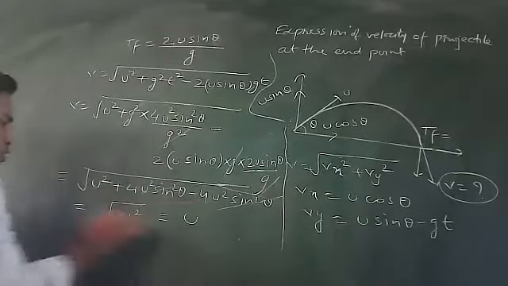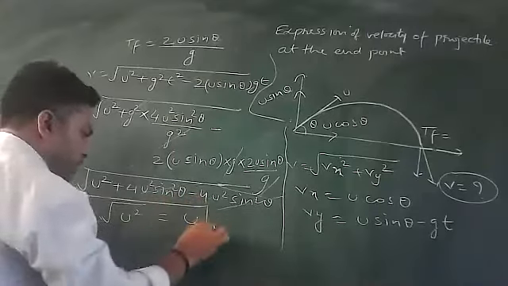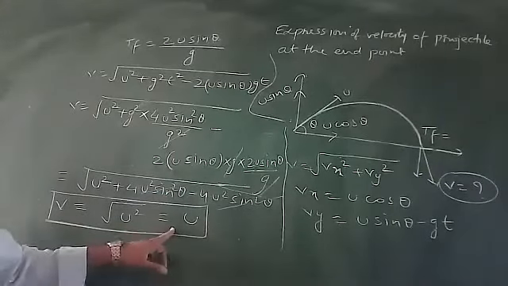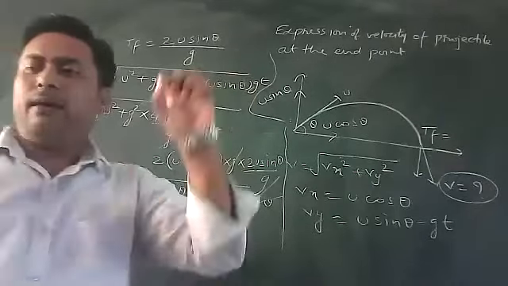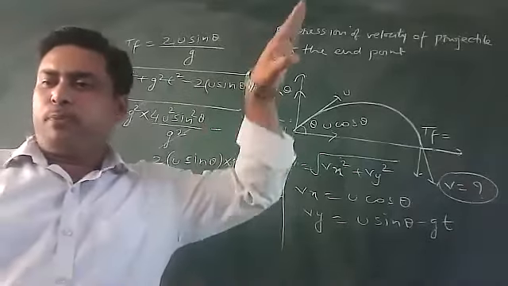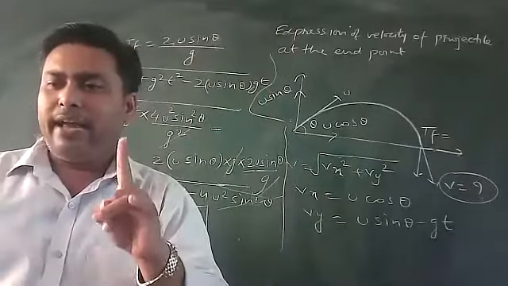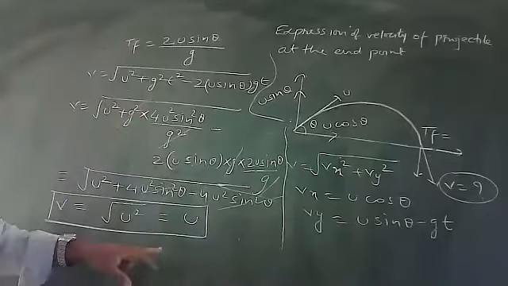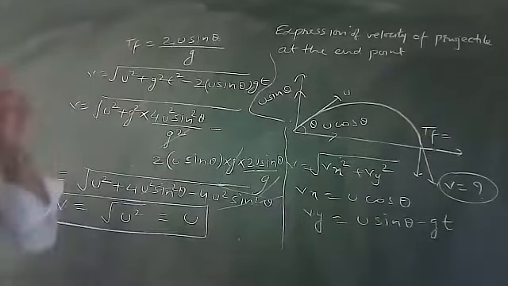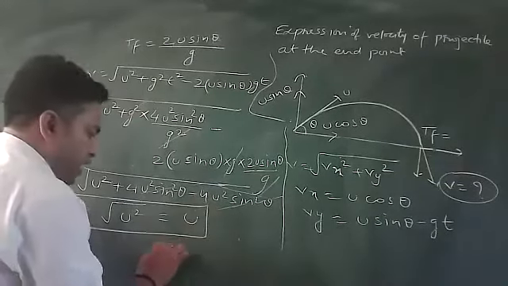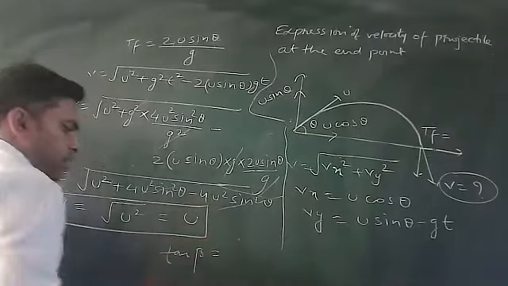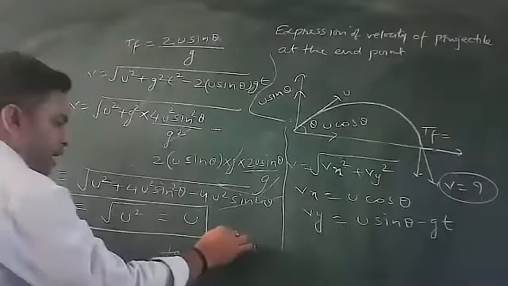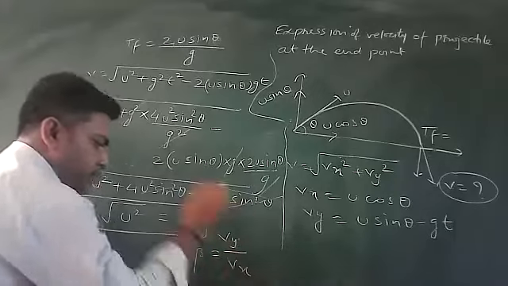That means v equals u. What is the velocity at the end point? At the end point, velocity is equal to u. That means the particle will come back with the velocity with which it is projected. V is equal to similar to whom? U. If I find out the direction, tan theta will be the y component by the x component.